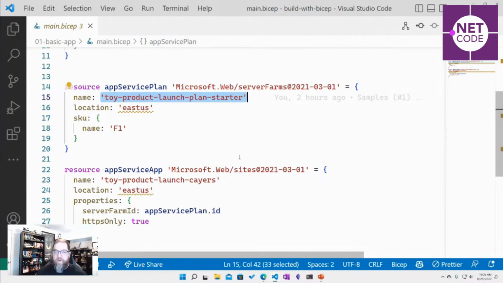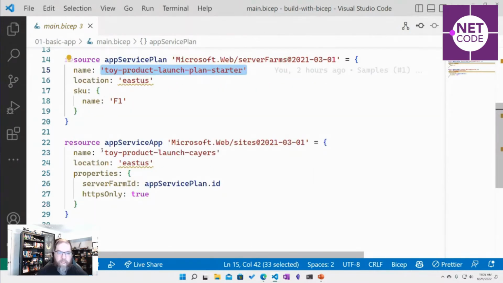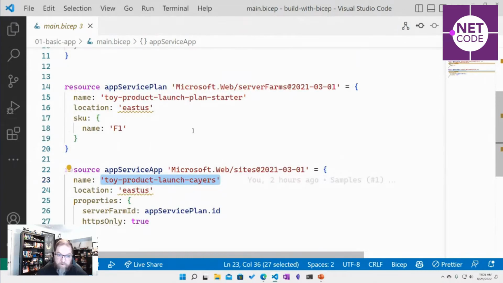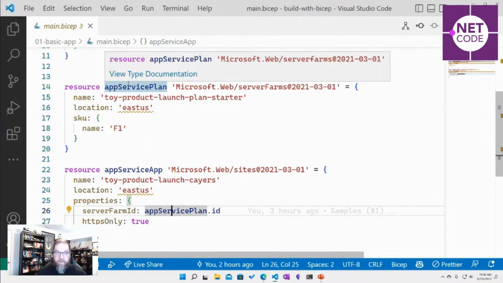And you'll get errors occasionally, and you can also go and look at resources to figure that out. And this also needs to be unique across Azure. Now, a couple of important, cool things here. I'm using that app service plan. Now, this is my friendly symbolic name I'm using inside my